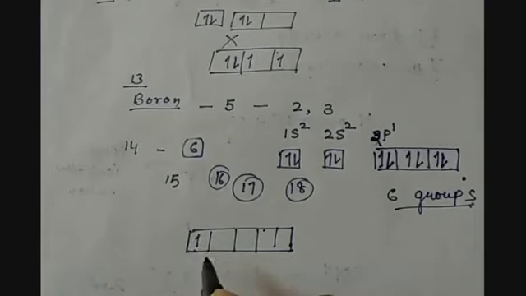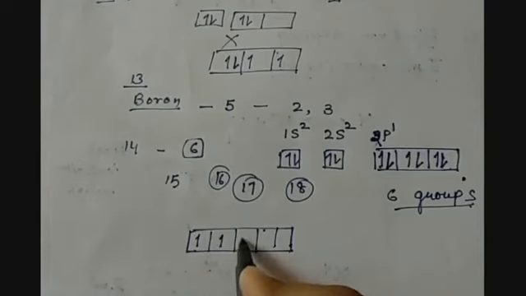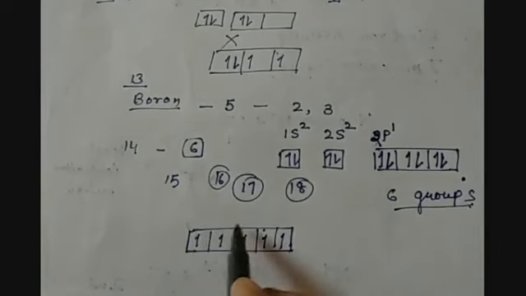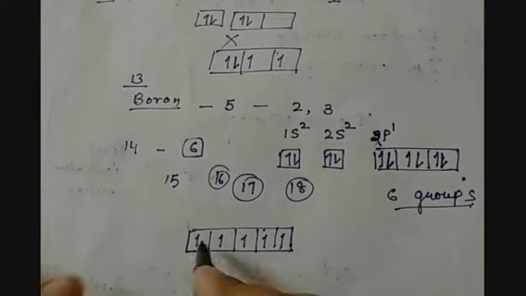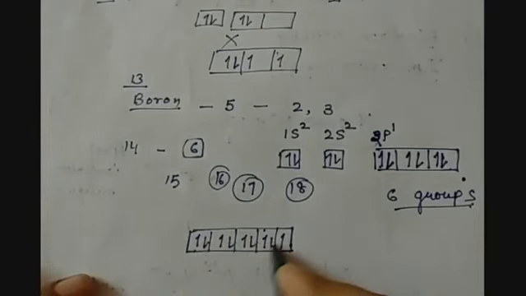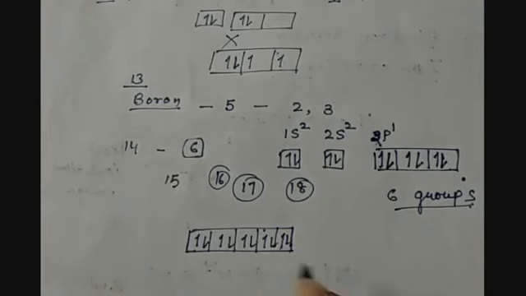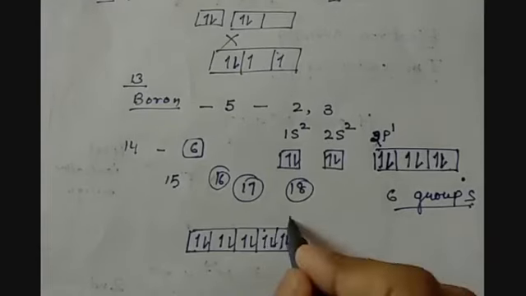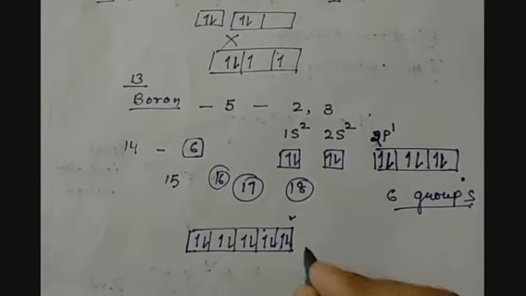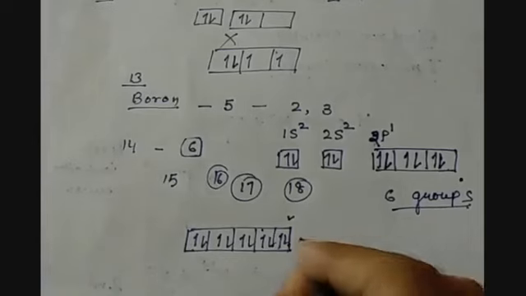Then in the next group the second will come here, third, fourth, fifth, and this way the third, fourth, fifth, sixth and seventh groups will be filled. We will keep filling until the electronic configuration is adjusted in the d block itself, and that is how we can accommodate 10 new electrons in the d subshell only. So that is why the d block has 10 groups,